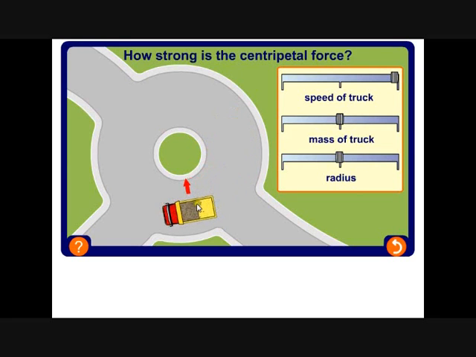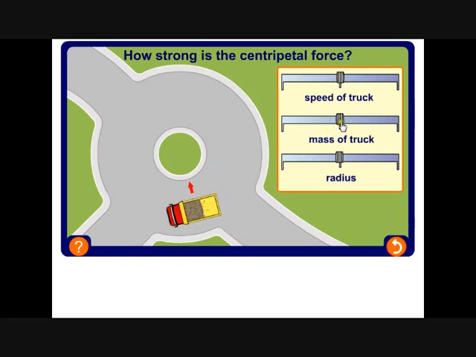Kind of makes sense, because if you imagine you're on this truck, you're going to feel as though you're being flung outwards, which is always a little bit confusing, but the force on you is trying to pull you inwards. So because this centripetal force is pulling you in, you feel a little bit as though you're being flung outwards, but the force on you is actually inwards. And you can see from the size of the arrow, if I decrease the speed of the truck, then the arrow gets much smaller.